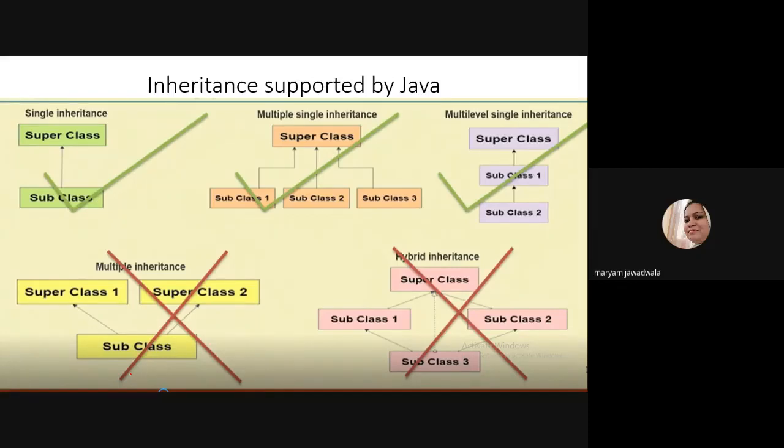C++ is again an object oriented language, so you can write multiple inheritance and hybrid inheritance in C++. I can say one important thing regarding Java: Java is simpler than C++ because it supports only the simple types of inheritance, that is single inheritance, multiple single inheritance and multi-level single inheritance.